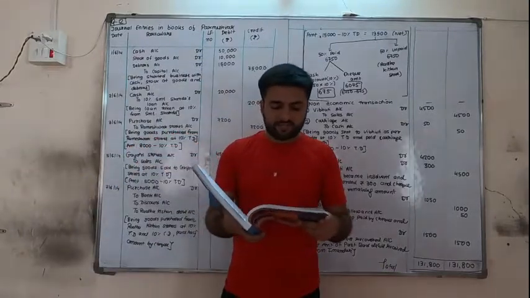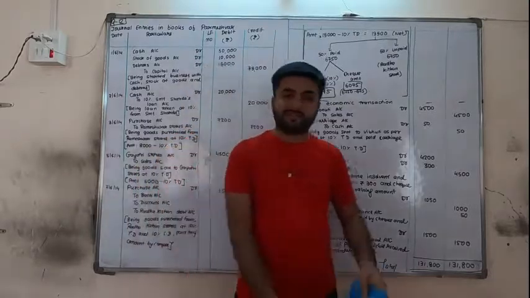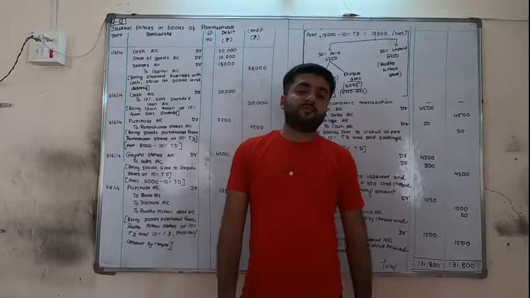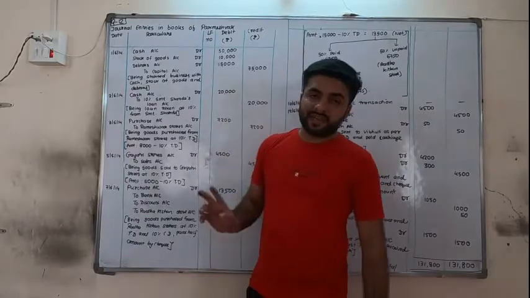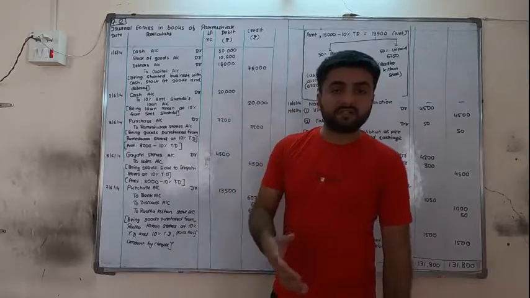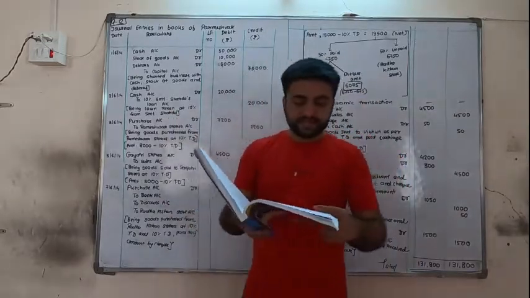Introduced cash of 50,000, stock of goods 10,000, debtors 15,000 and commenced the business. We are starting the business with 3 assets. Assets are coming in, so it is to be debited. So cash account debit, stock of goods account debit, debtors account debit. Owner is the giver of these things, so capital account should be credited.